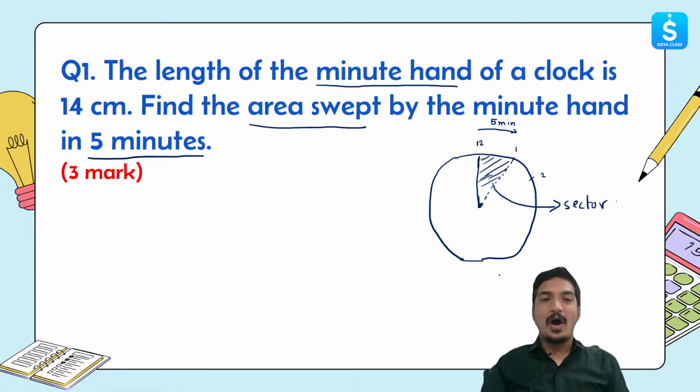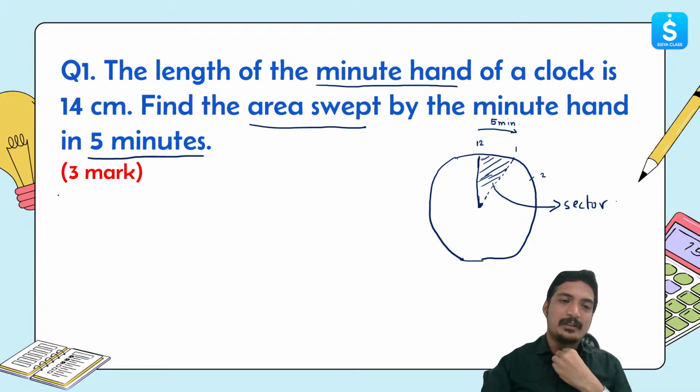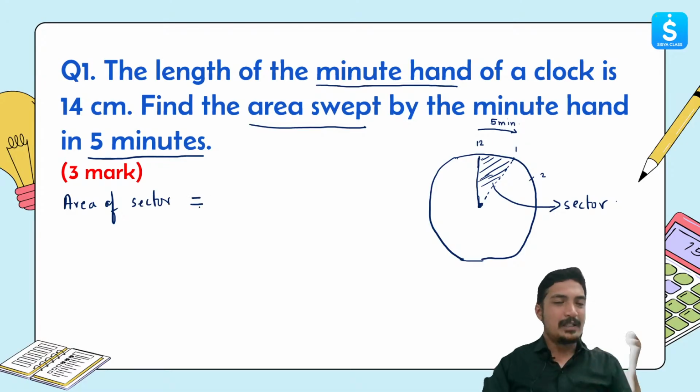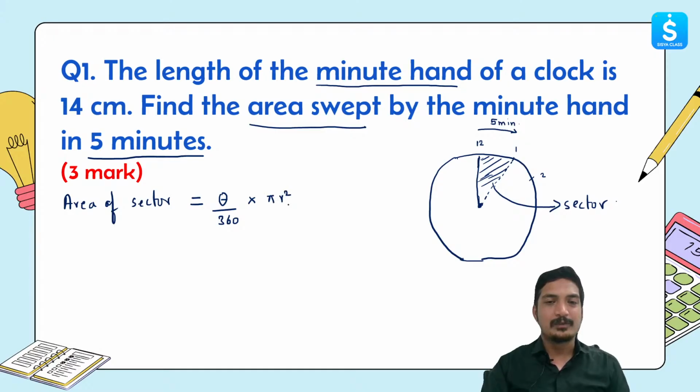Now how can I find that? The formula for the area of a sector is equal to theta divided by 360 multiplied by pi r square.